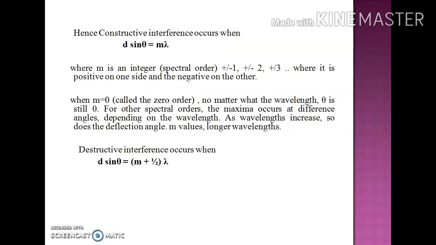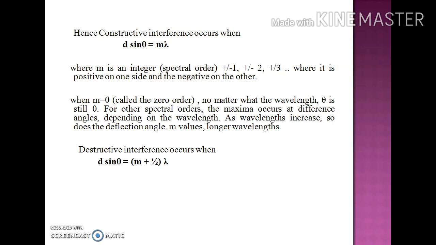As I have already told you, we will get constructive interference when this path difference d sin theta is equal to m lambda, right? And if m is equal to 0, that corresponds to the zero order, the central one. Here, whatever the wavelength is, theta will be 0.